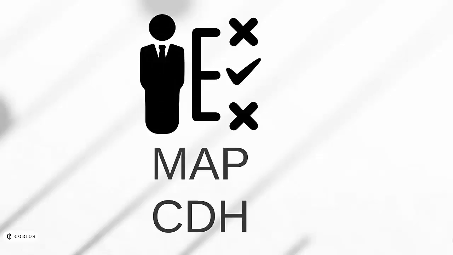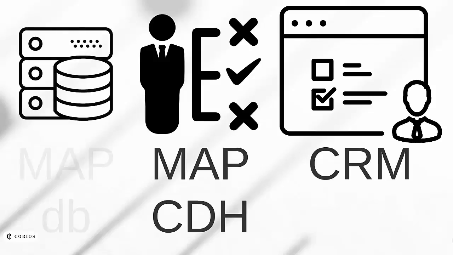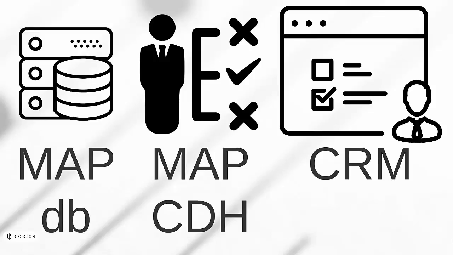As you've learned, there are three major components of the Corios Map platform. First is the Customer Decision Hub, or CDH, that collates all the information about the customer, their journey, the offers and treatments that are relevant for them, and the delivery of those messages at the right time and through the right channel. Second is the CRM platform, used by our relationship managers to track the progress of the customer through the sales qualification and transaction cycle. And third is the map database that keeps a record of every single transaction and interaction across every channel for every customer over time.